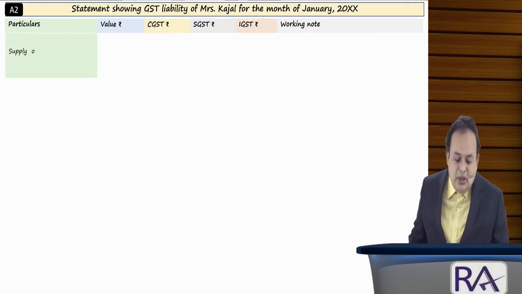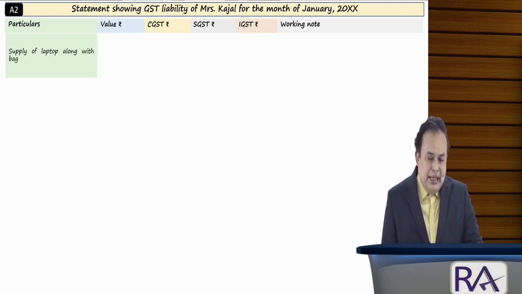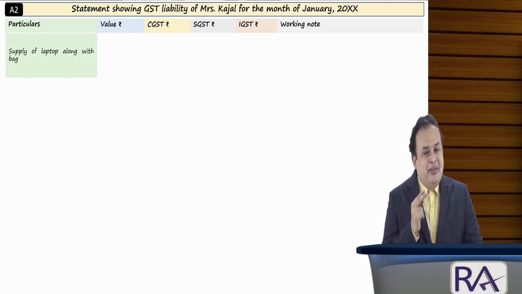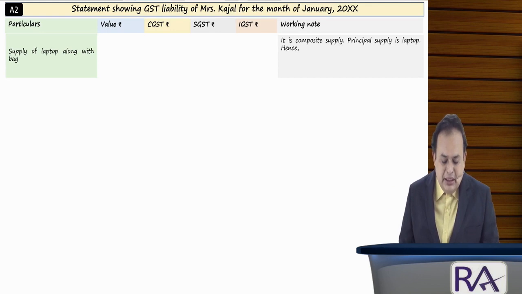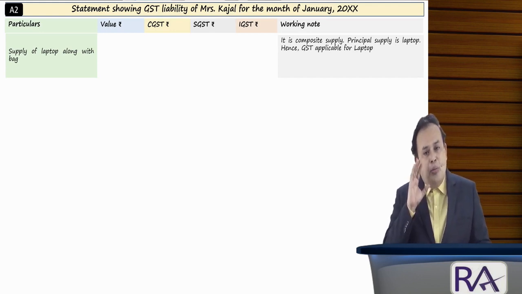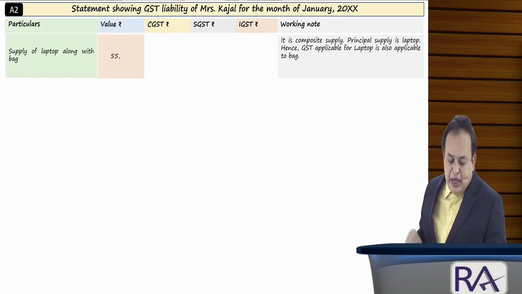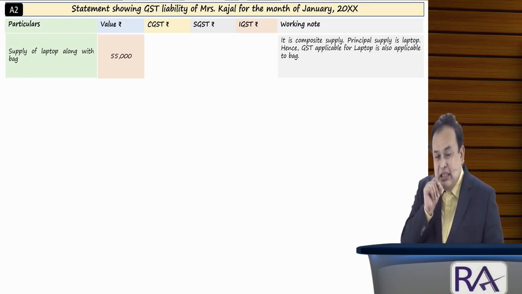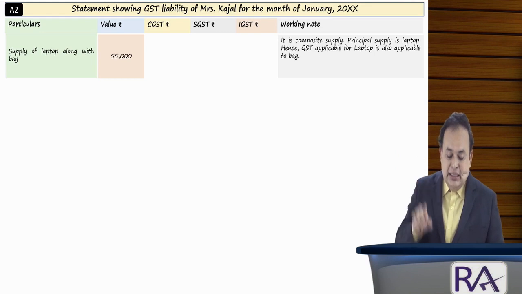First one, supply of goods, namely laptop along with the laptop bag for rupees 55,000, in our given example is a composite supply. Entire rupees 55,000 will attract the GST rate applicable to the laptop, which also applies to the bag.